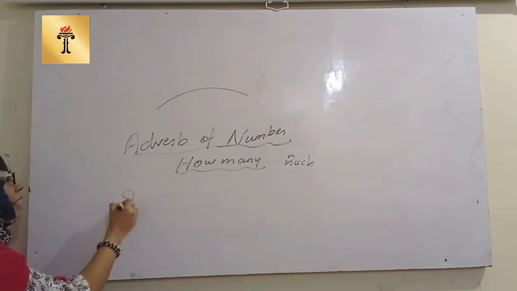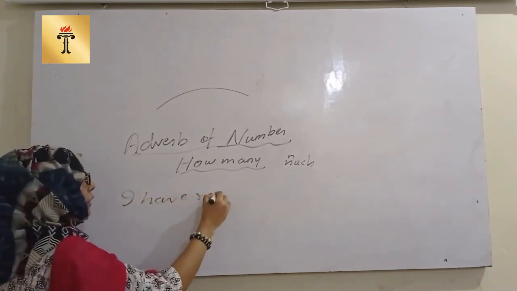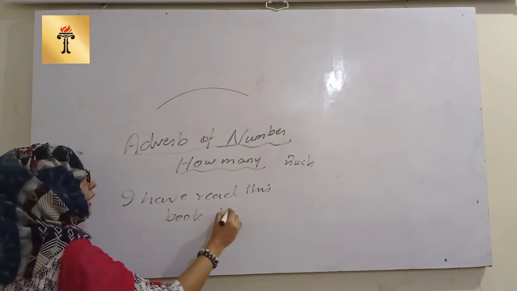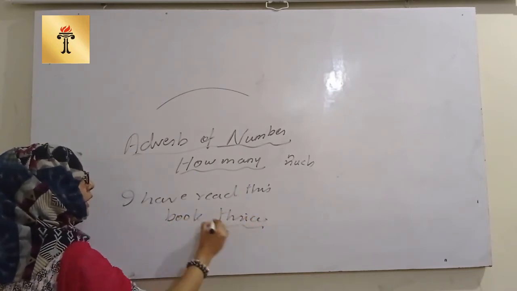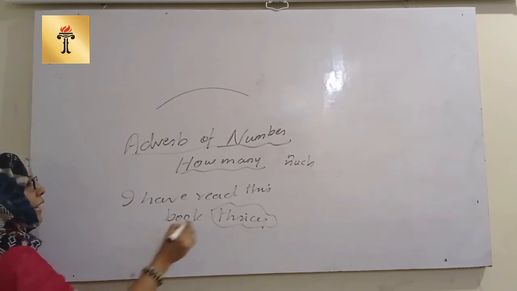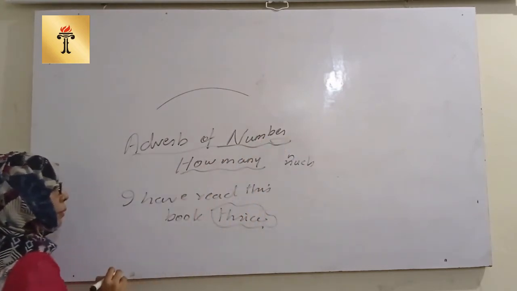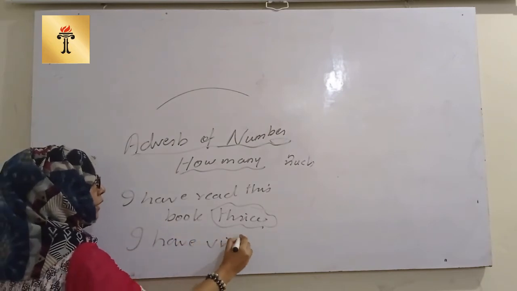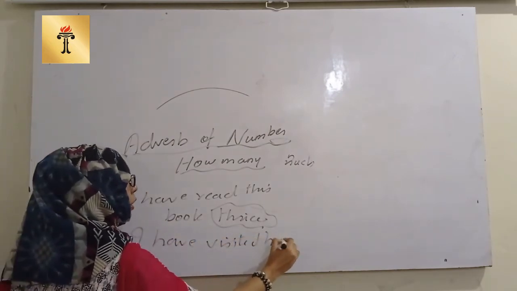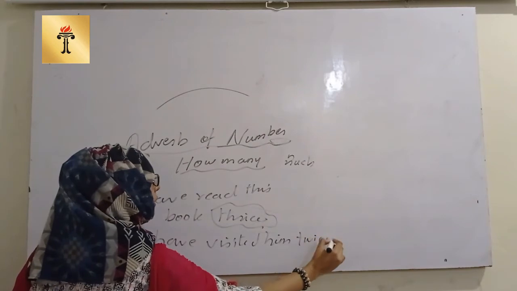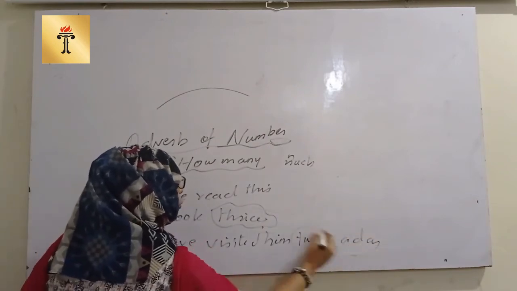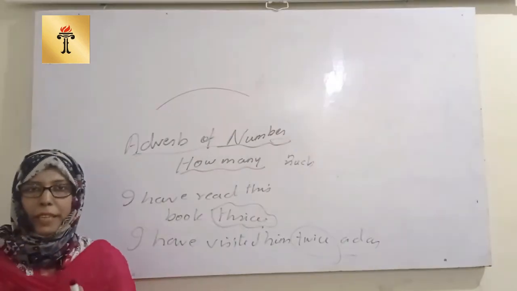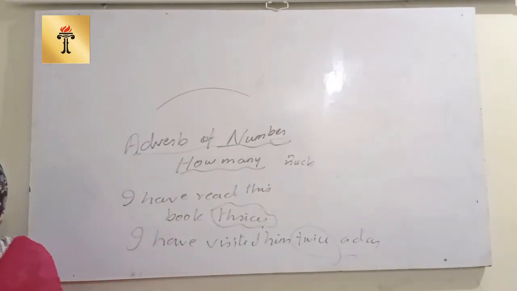Like I have read this book thrice. So if someone asks you what is thrice, you would say that this is the adverb of number. I have visited him twice a day. So what would this twice be? This will be the adverb of number, that is, how many times this action is being done by a person.